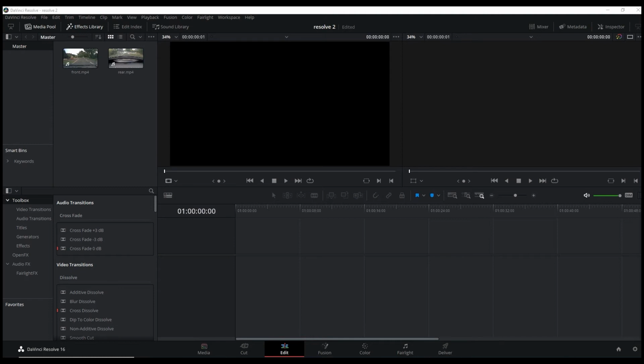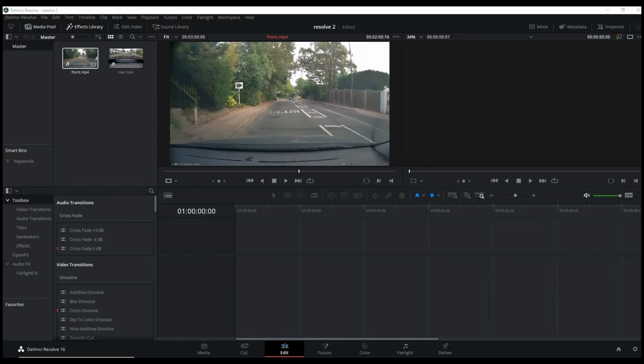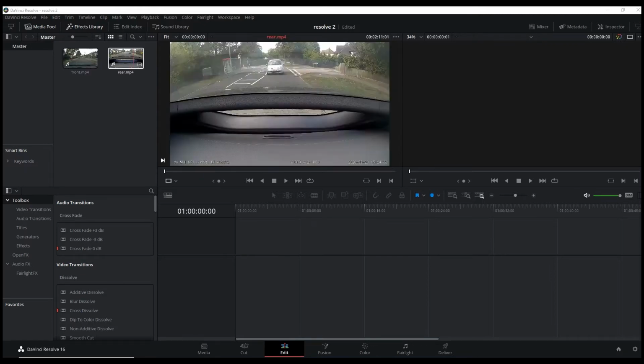We're now in the edit screen. For a description of the screens and the media pool, please see part 1 of this series of videos. I've already loaded 2 clips into the media pool, one called front, one called rear. The front one is, as you can see, from my front camera. The rear one is from my rear camera. Now, to convert this to picture in picture is very simple.